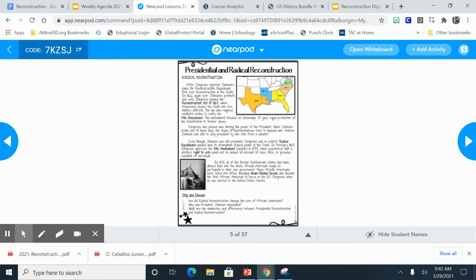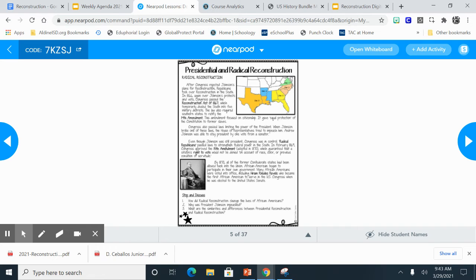Radical Republicans passed laws to strengthen federal power in the South. In February 1869, Congress approved the 15th Amendment, adopted in 1870, which guaranteed that a citizen's right to vote would not be denied on account of race, color, or previous condition of servitude, which means if they had been a slave or not.